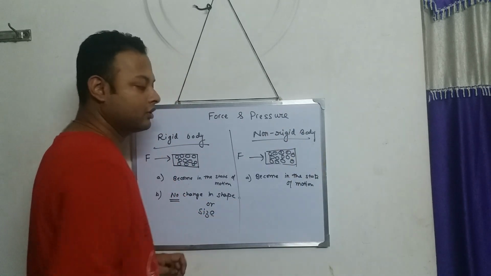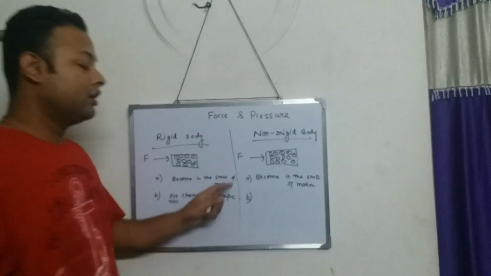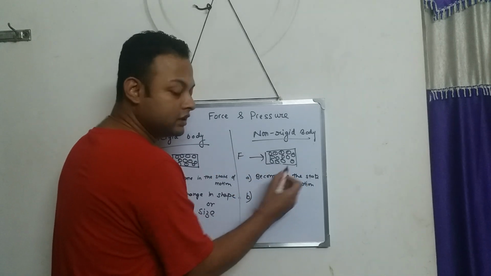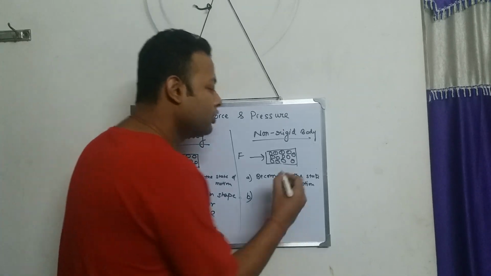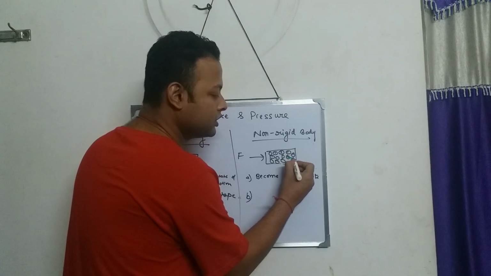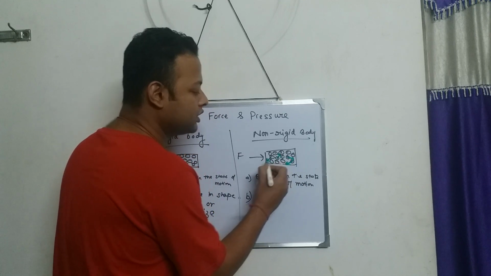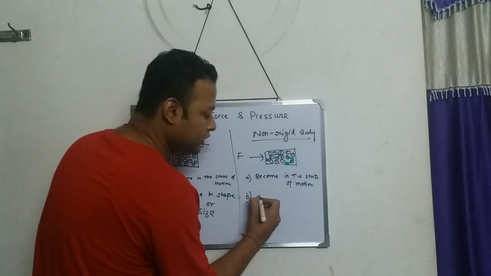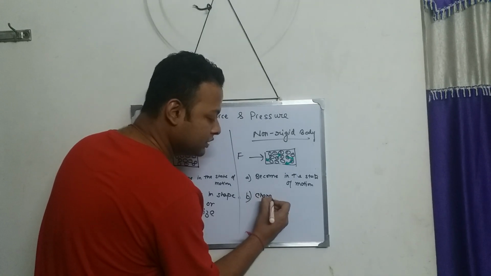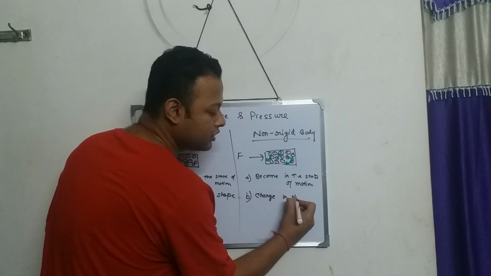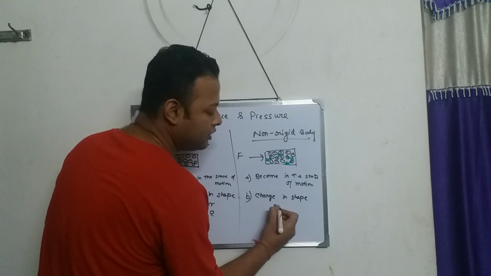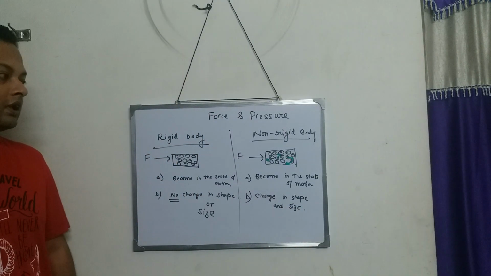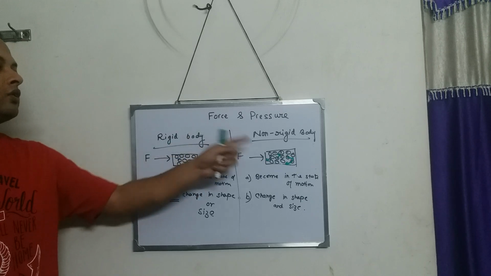The body will start moving. But in this situation, as I apply the force, these molecules change their position. These molecules go from this direction. So the molecules change their position, and if the molecules change their position, there will be what? There will be a change in the shape and size. So this is the difference between a rigid body and a non-rigid body.